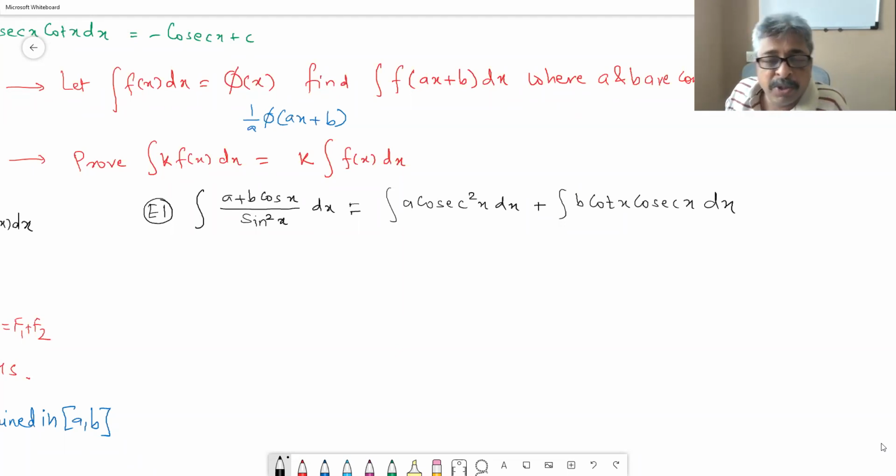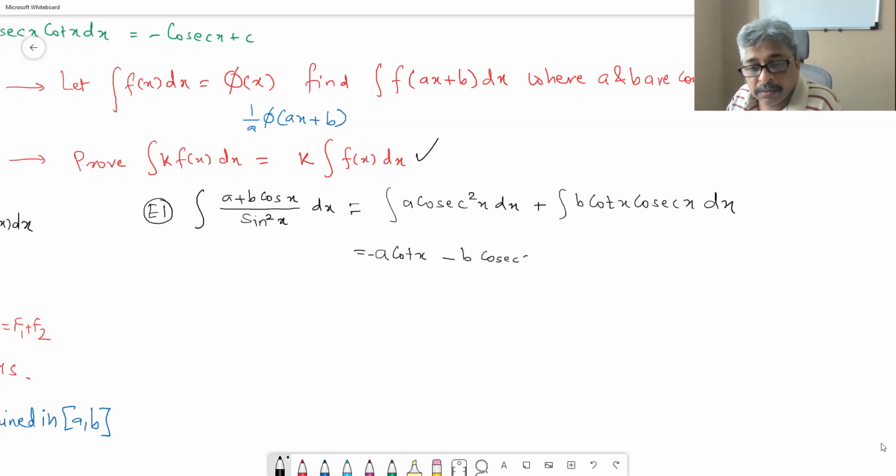That is why we need to be good at trigonometry. Now, is this my standard? A can be taken out by this theorem. Integral cosec square x, minus cot x. Integral cot x cosec x,